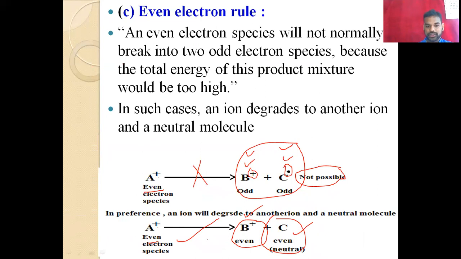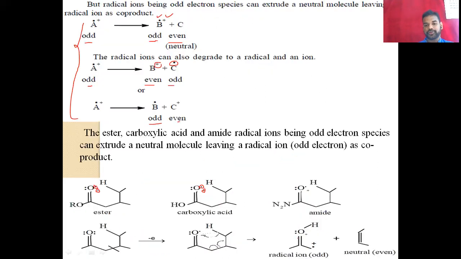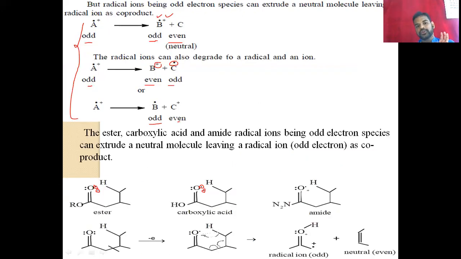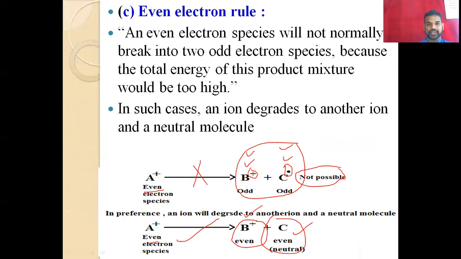Here it gives only even as a daughter product. So this is what we call the even electron rule. Even electron rule means the even number parent ion undergoes only even cleavage. Odd number, they may undergo odd-even-odd. So this can be possible. So this is the type of fragmentation. To identify the fragmentation, we must know the parent ion molecular mass. So this is about the rules.